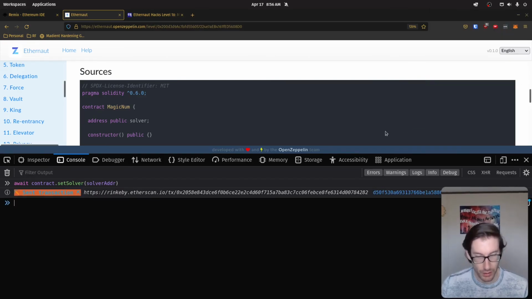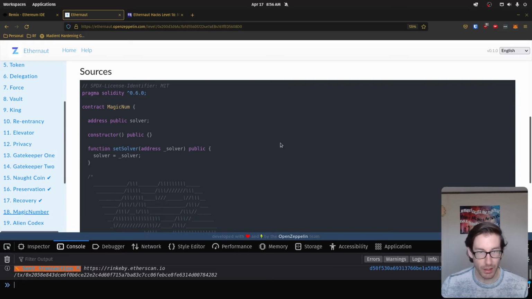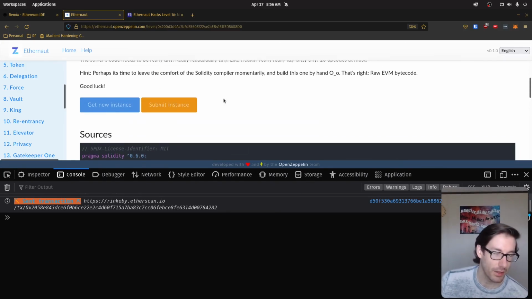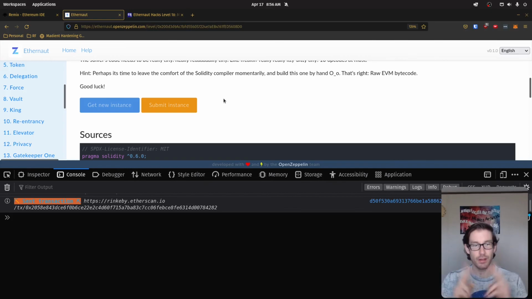The reason this is going to work is because we're going to do exactly what it asked. We're going to put in an address that encompasses a contract that has the ability to return 42 in the size of 10 bytecodes. And if we can do that, we can give them the answer to the universe and everything and all that good stuff. So we will wait patiently for this to load. And once it does, then we shall submit our instance. And hopefully, fingers crossed, theoretically, that entire explanation would work.